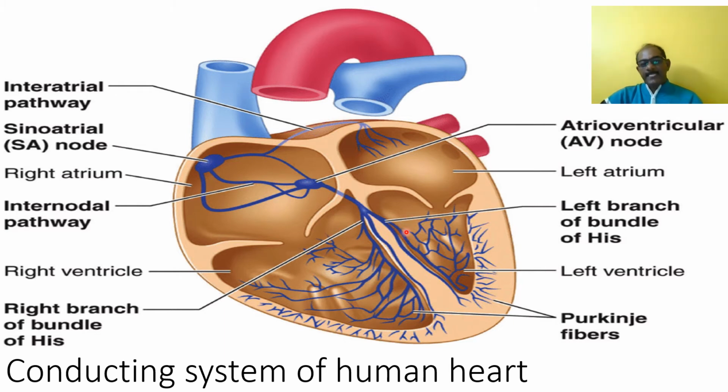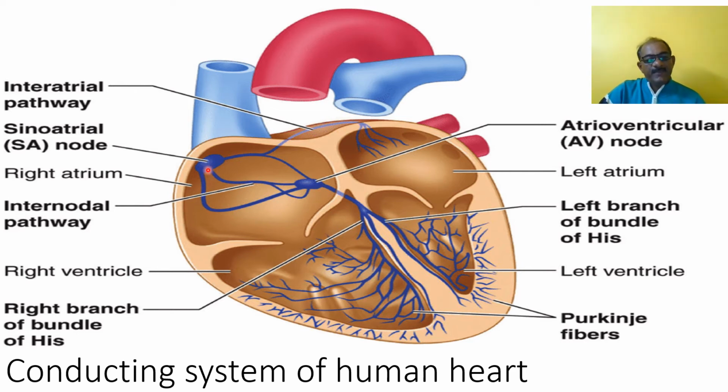So in this way, SAN, AVN, bundle of His, and Purkinje fibers collectively form the conducting system of the heart. The work occurs collectively. SAN is responsible for contraction of the heart. The AVN carries the impulse and passes it to the bundle of His, which is responsible for contraction of the ventricles. So SAN, AVN, bundle of His, and Purkinje fibers are responsible for contraction of the auricle and of the ventricle, and this is called the conducting system of the heart.